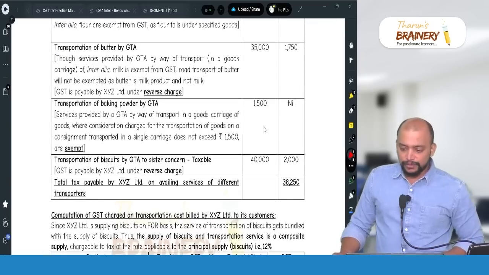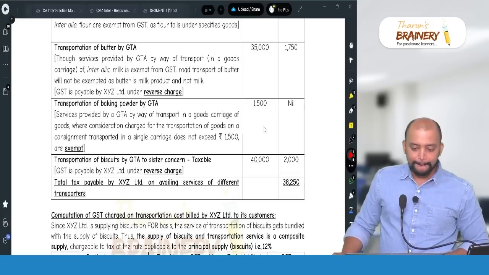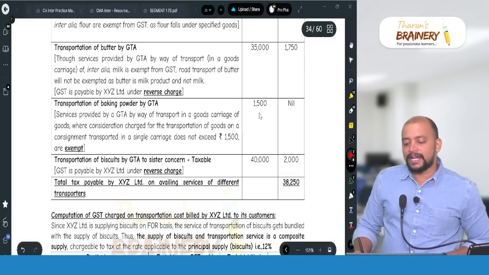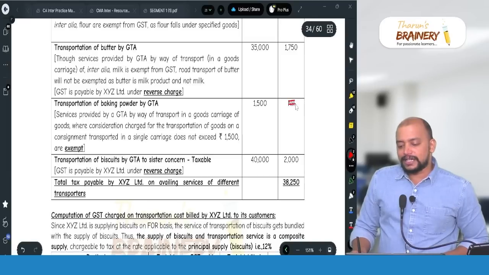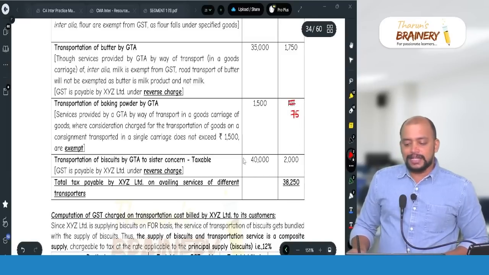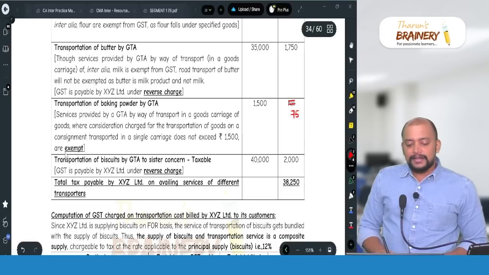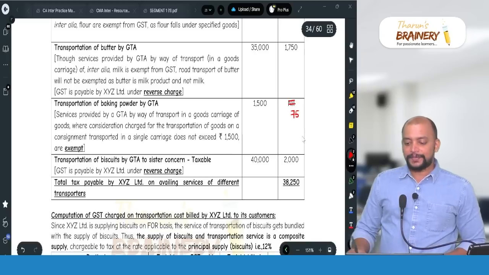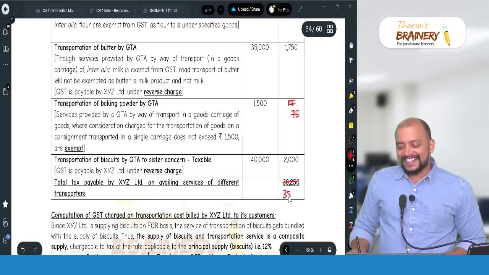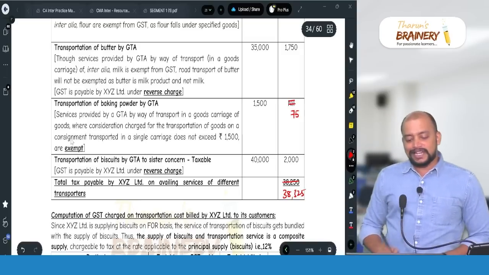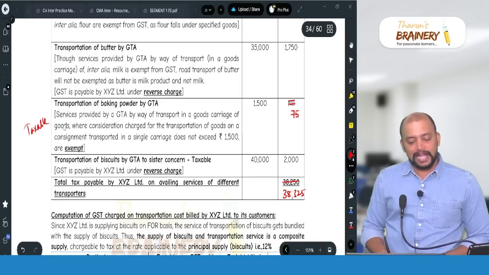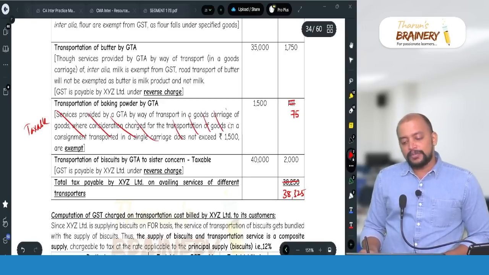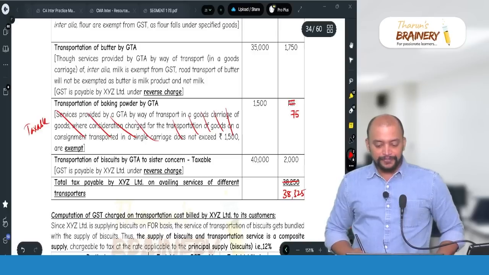38,325. This is amended. So in this case, actually 75 will come. There is an amendment here, and in your book it is correct. 38,325 should be taken. Because there is an amendment in this case, this will become taxable, because this exemption is not available now.